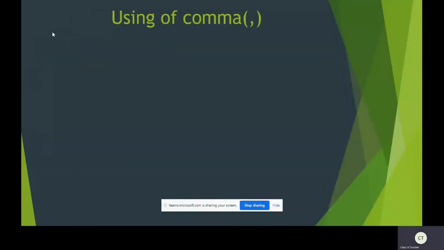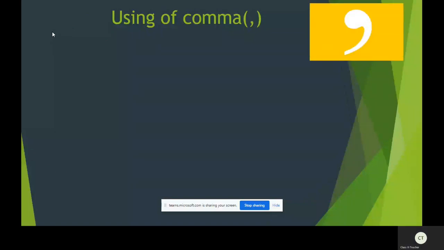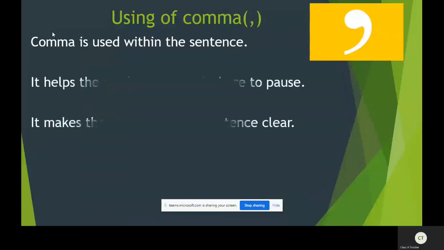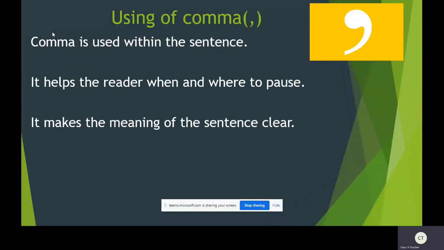Using of comma. Comma is used within a sentence. It helps the reader know when and where to pause. Pause means to stop and start again, to wait for a while. It makes the meaning of the sentence clear. By inserting a comma, the meaning of the sentence is also very clear.